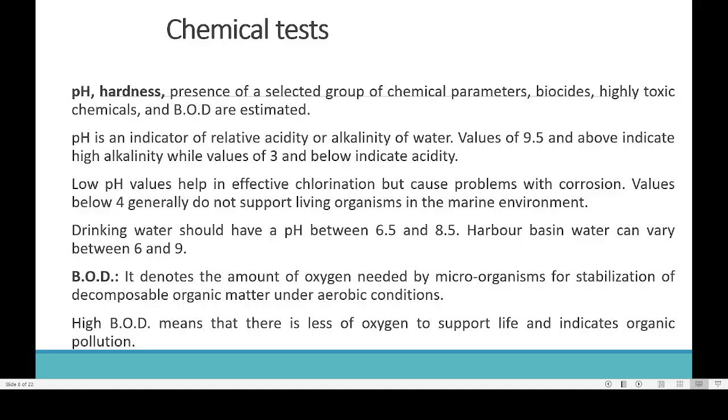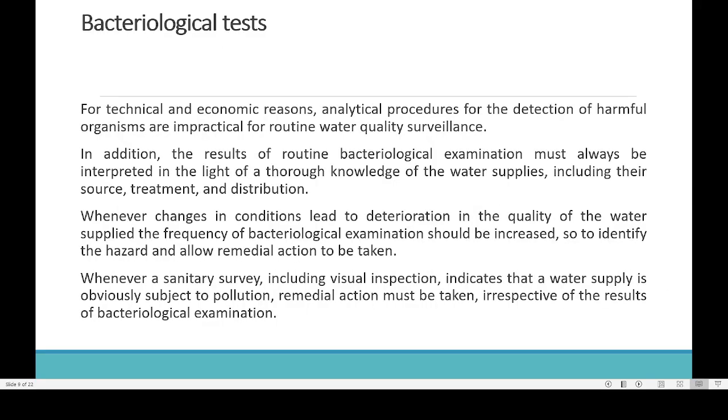Most of the oxygen may be utilized by this kind of organic particle for their decaying process, and fish as well as plants and other aquatic organisms may not be able to get a sufficient amount of oxygen for their life. That is the problem of high BOD. High BOD simply means more organic particles in the water. So high BOD means less oxygen to support life and indicates organic pollution. That is the importance of BOD. High BOD always means more organic pollution.